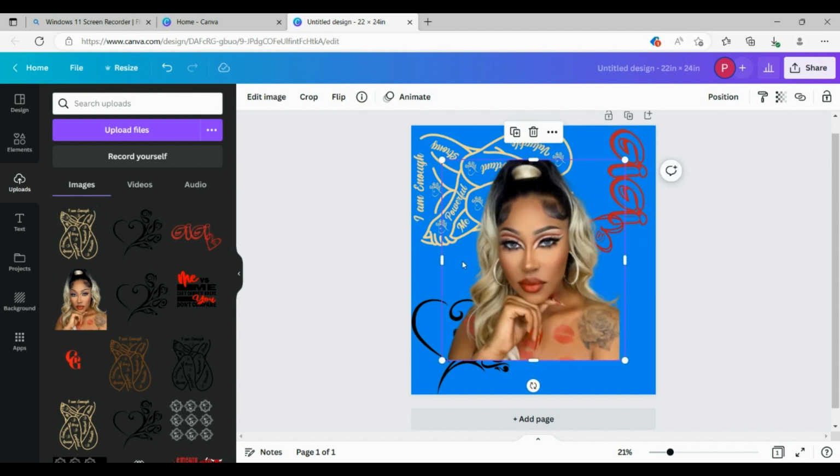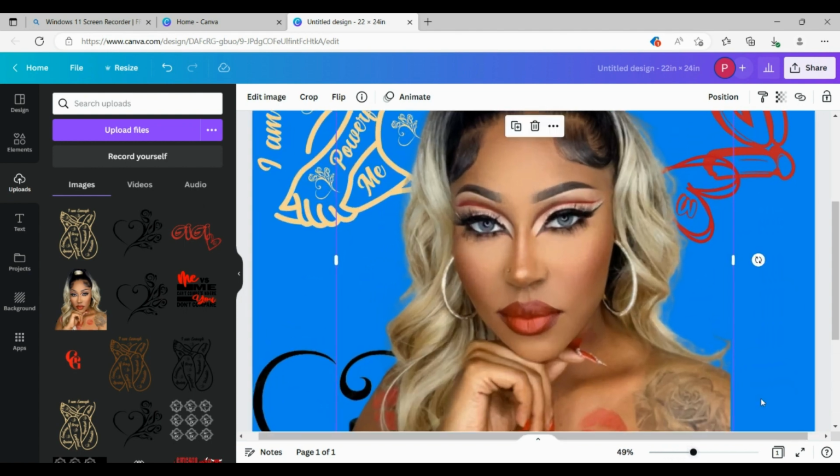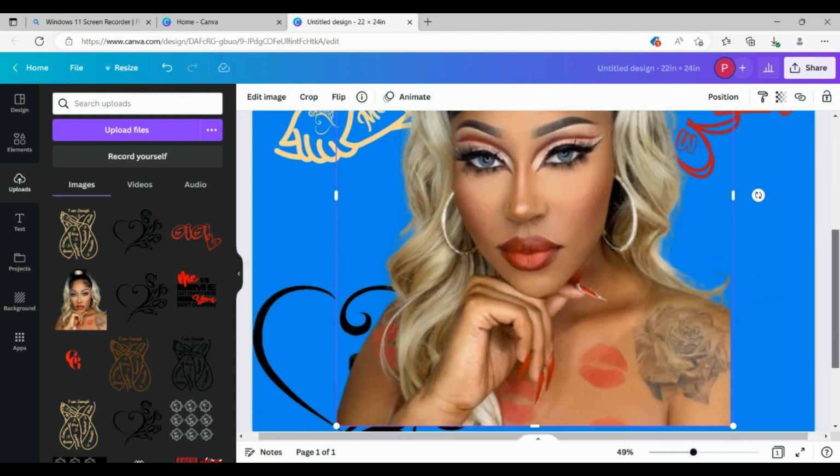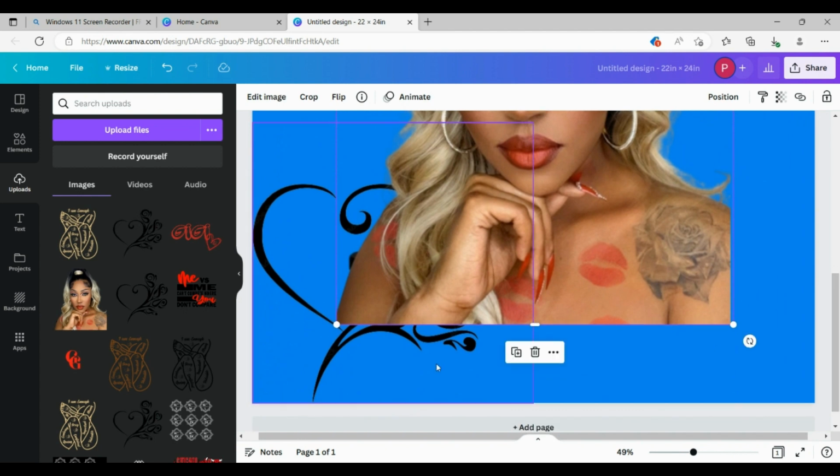Okay, now we're going to do the last image. And it's at the top, it's at the bottom perfectly. But the sides are a little off. So we're going to bring that in a little bit without cutting anything off. We're going to enlarge it just to make sure we didn't cut nothing off. Yep, that's perfect.